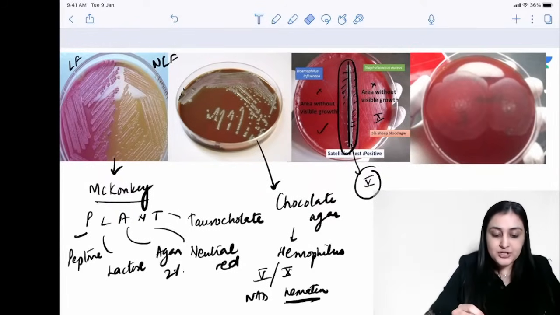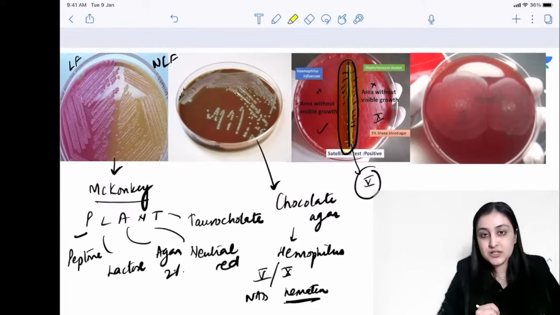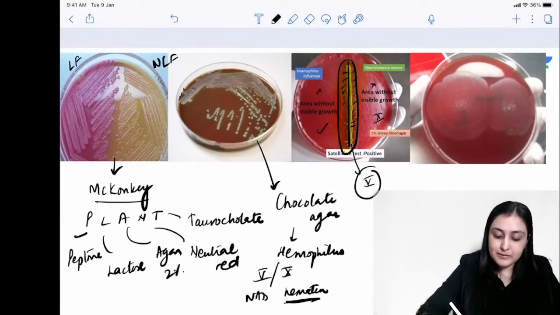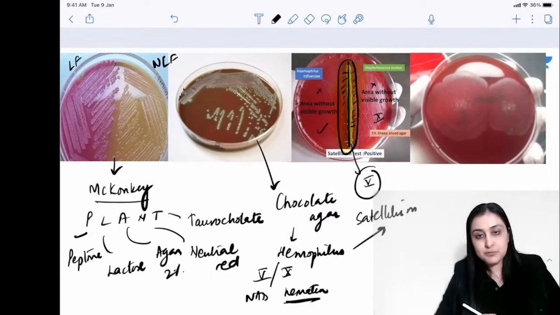So Staph aureus provides it with the factor 5, and that is why here only we can see Haemophilus growing, because it's getting both factor 5 and 10 in this vicinity. I hope you got it. So very famous test. This is satellitism, which is again a property of Haemophilus. Okay. Apart from that, they can give an X-ray with a thumb sign, acute epiglottitis.